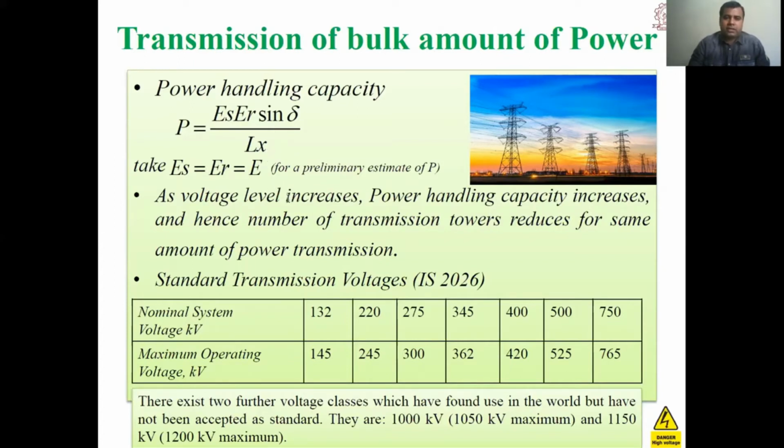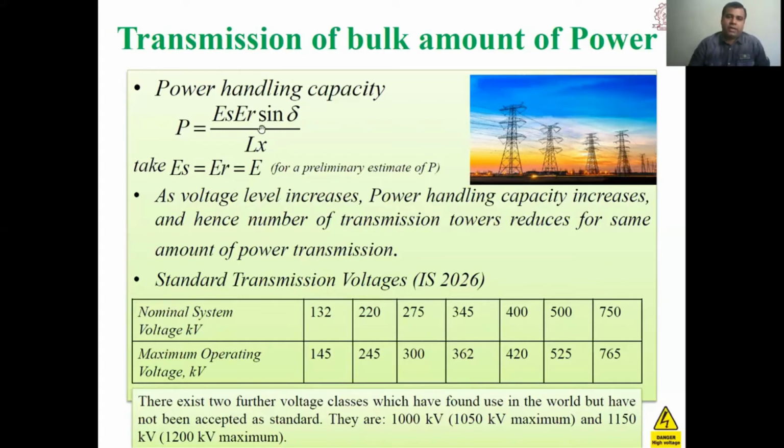So generally for the cables and transmission line cables, we have the reactance in per kilometer, and we need to see the distance of the transmission line, meaning how far we have to send the power.